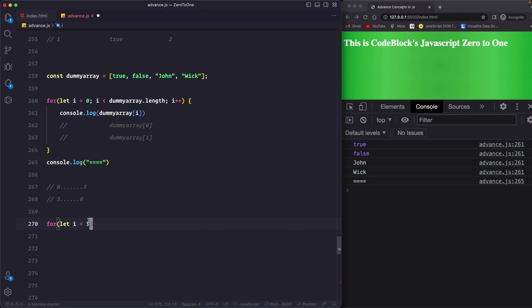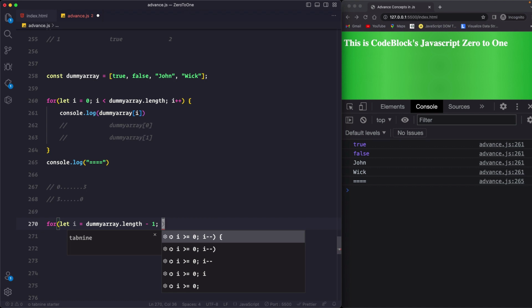So what is this 3? Well, this 3 is the length of this array minus 1. If you say dummy array dot length, it will give you 4, and so if you want to find out the initializing value, you just have to subtract 1 from it. So instead of hard coding the value, we can simply say dummy array dot length minus 1, and then after this we will write the condition.